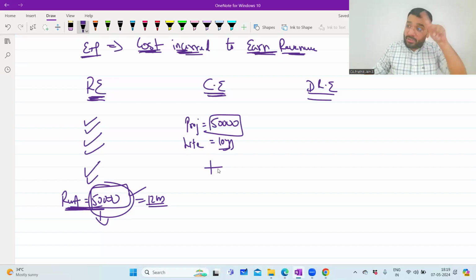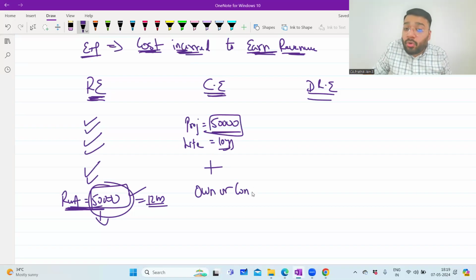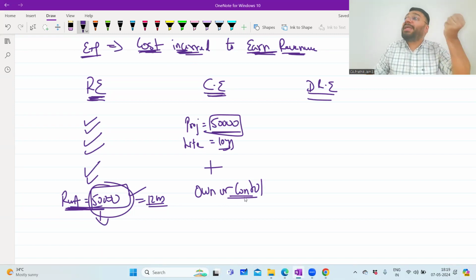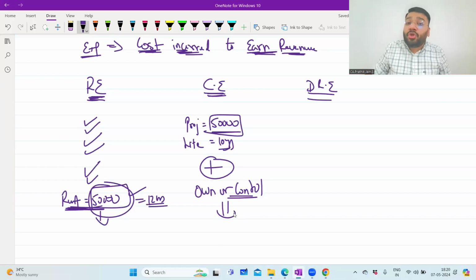Plus, the benefit is for more than one financial year, plus this projector worth 50,000 that I've purchased is either in my name or I have control over it. Either I own it in my name, or if I don't own it, I have control for at least 10 years. So if these two conditions cumulatively are satisfied, it becomes a capital expenditure. And on capital expenditure, you do not record the entire 50,000 in the P&L.